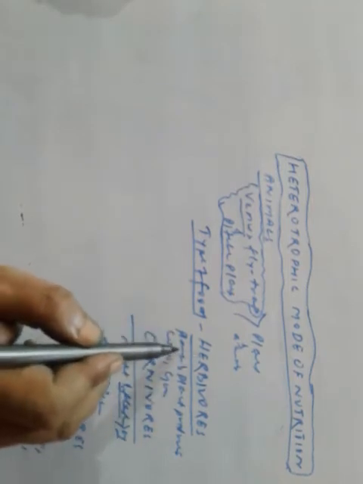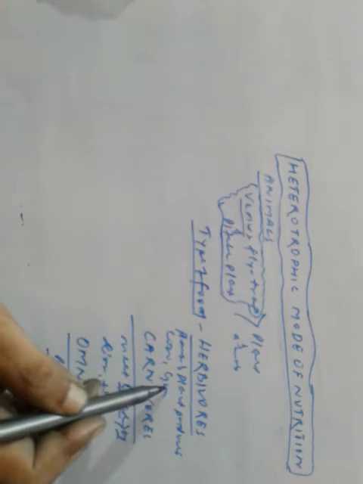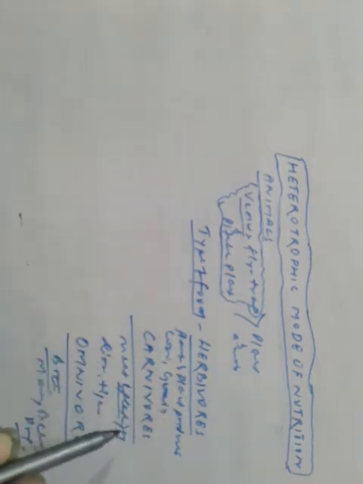So herbivorous animals eat plants and plant products. Examples: cow, goat, sheep, etc. Carnivorous animals eat only meat and flesh of animals, such as lion and tiger. Omnivorous animals eat both, such as man, bear, dog, sparrow, myna, etc.